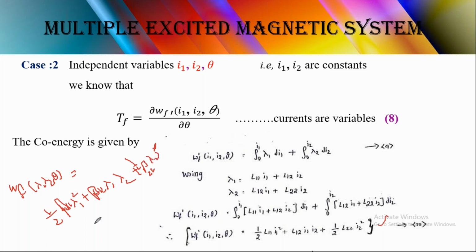So this is the comparison between the force given by the co-energy and the force given by the field energy. Co-energy is due to the current and field energy is due to the lambda value.